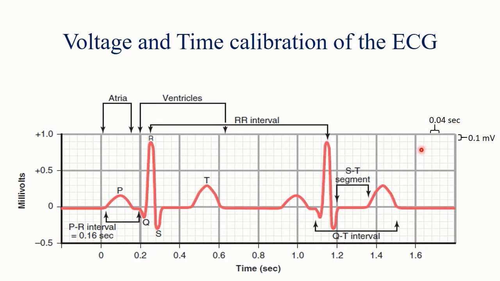So one smaller square represents 0.04 second horizontally and 0.1 millivolt vertically. One bigger square represents 0.2 second horizontally and 0.5 millivolt vertically. This you should keep in mind while measuring various waves in terms of time and voltage.